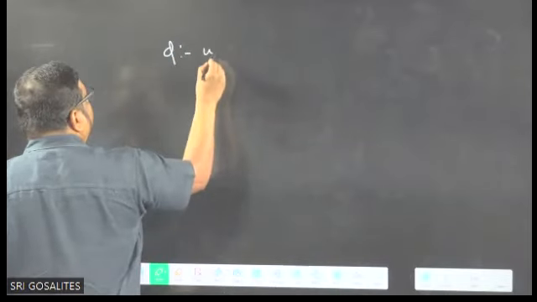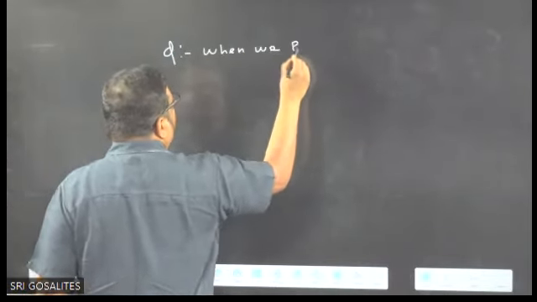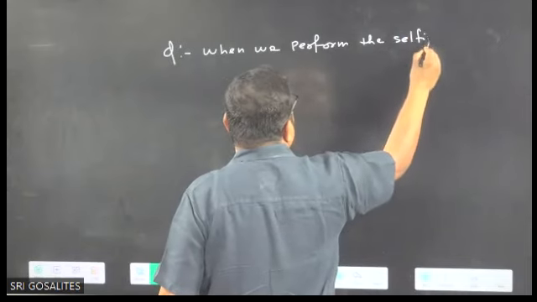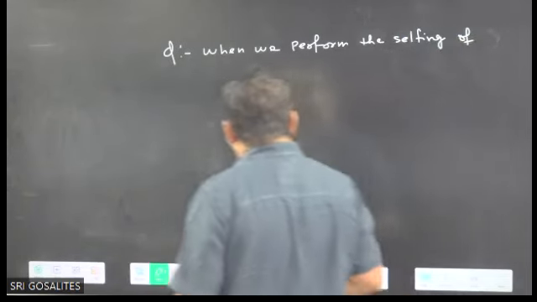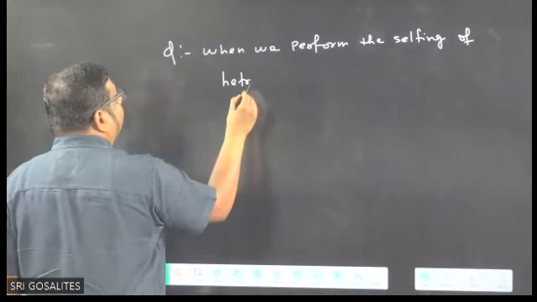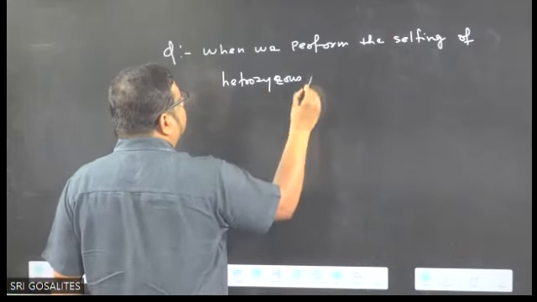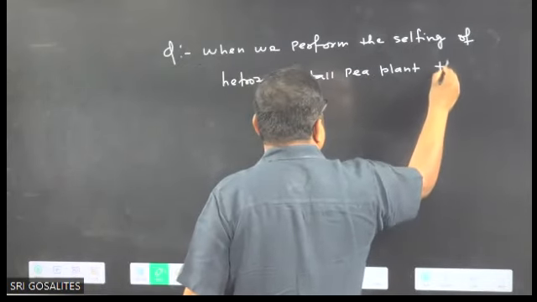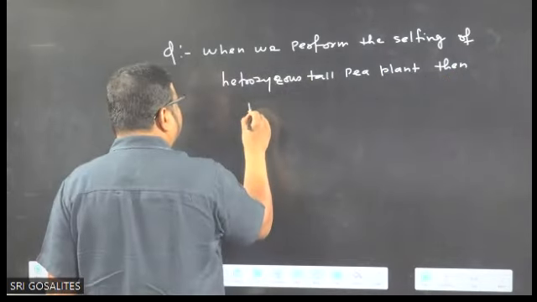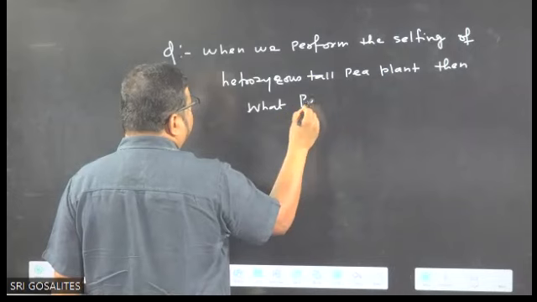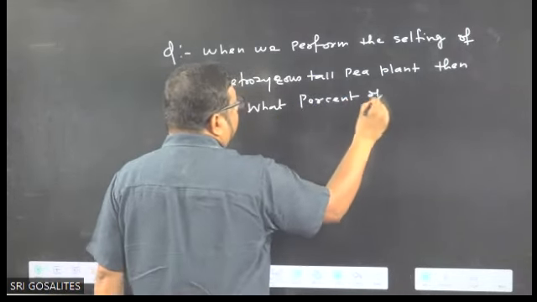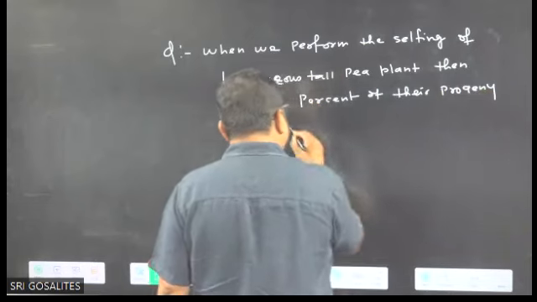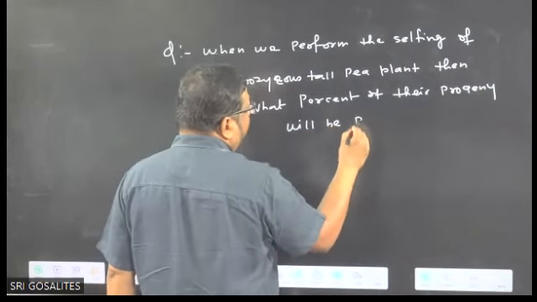Question. When we perform the selfing of a heterozygous tall pea plant, then what percent of their progeny will be pure line?